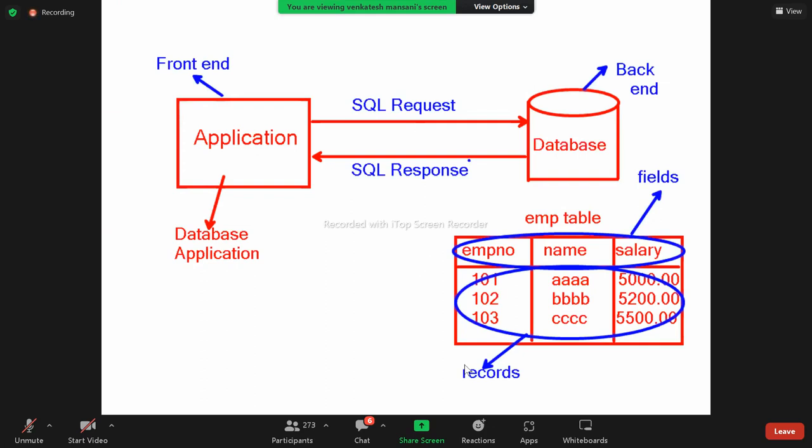Now, if we join an Oracle class, what will the faculty teach? SQL. If we join a MySQL class, what will the faculty teach? SQL. If we join a SQL Server class, the faculty will teach SQL only. But SQL data types and syntax are different. That's it. It depends upon the database. Some data types are different. Almost all SQL queries are the same. The language is the same. Syntax is somewhat different, that's it. Data types.